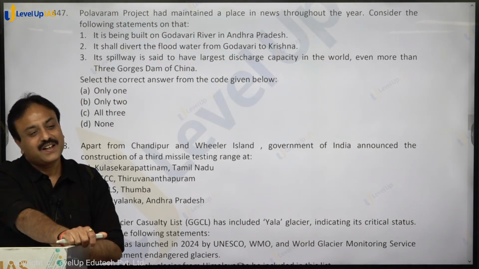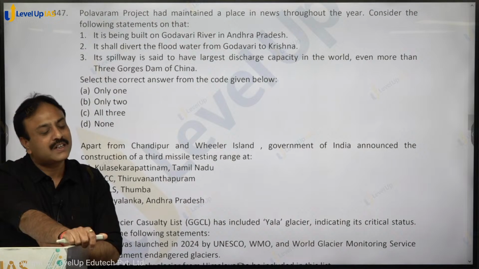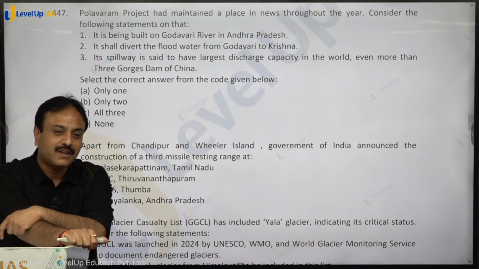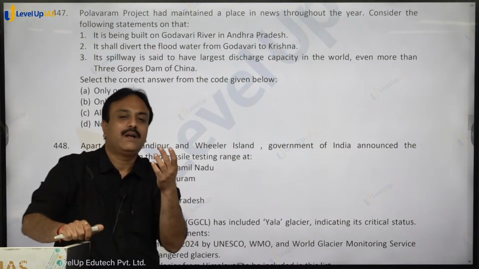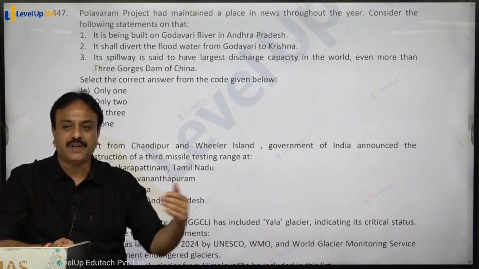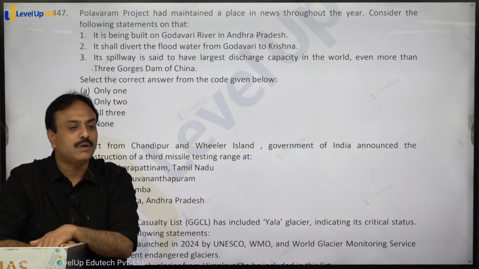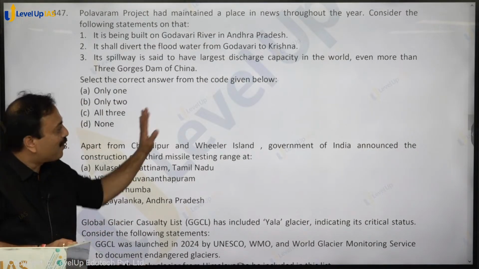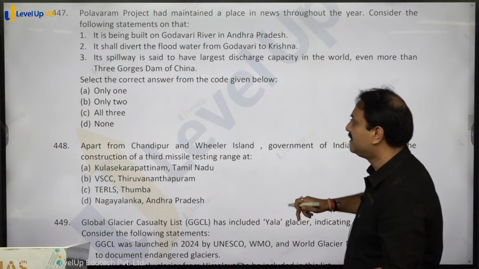Yes. Spillway इसका जो बना रहे हैं, it is one of the largest, having discharge capacity more than that of Three Gorges Dam of China, and for that it is known, Polavaram project. And what is a spillway? Spillway is basically used at a time of flood, when excess water has to be released from the dam, right. But this spillway has a higher discharge capacity as compared to Three Gorges Dam. It is projected, under construction है, बन के तैयार हो जाने दो, लेकिन अभी this statement will hold true. So all three are correct. Option C, C for cat, is the right answer.